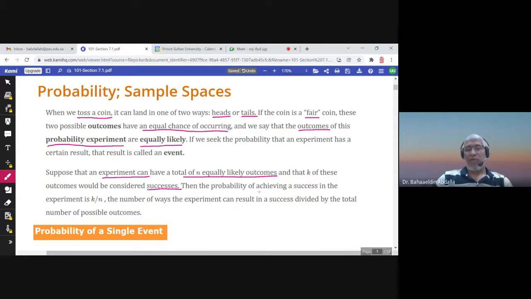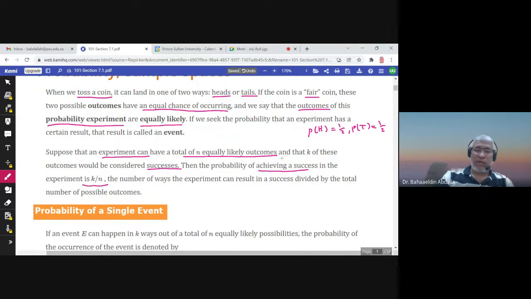So the probability of achieving success is k over n. The probability of head when we toss a coin is 1 over 2, and the probability of tail is also 1 over 2 if you consider T as success.